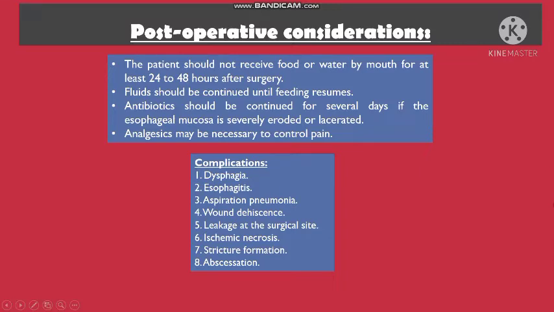Complications. Complications include dysphagia, esophagitis, aspiration pneumonia, wound dehiscence, leakage at the surgical site, ischemic necrosis, stricture formation, and abscessation.